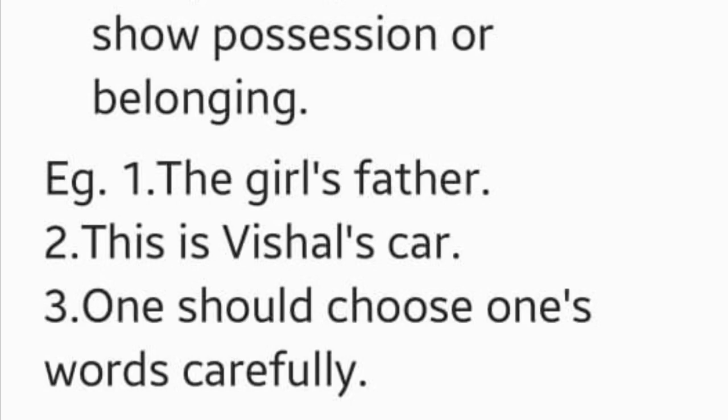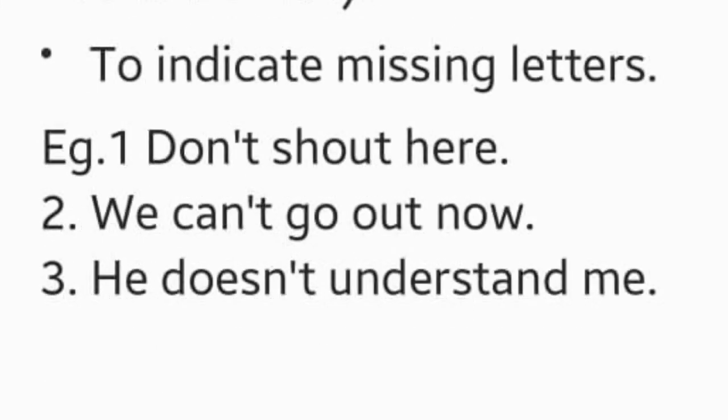Now second case. When do we use apostrophe? To indicate missing letters. Example 1. Don't shout here. So can you see the first example? Students, in the first example, we can also say like this, do not shout here. But rather than using do not, we have simply used apostrophe in order to omit over there. Okay.